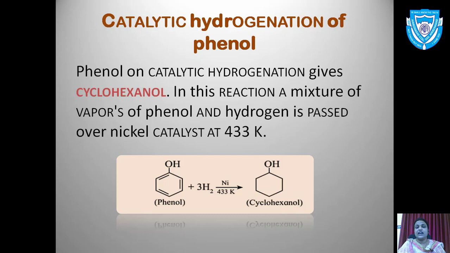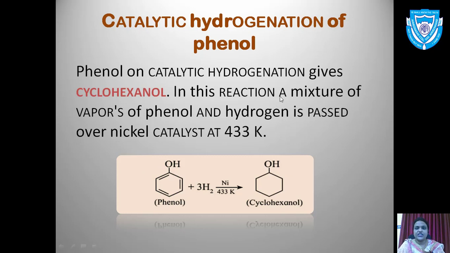The double bonds are broken in the presence of a catalyst like nickel at 443 Kelvin. Let's see the reaction. Phenols on catalytic hydrogenation give cyclohexanol. This is the structure of cyclohexanol, where the double bonds are broken and hydrogenation takes place.